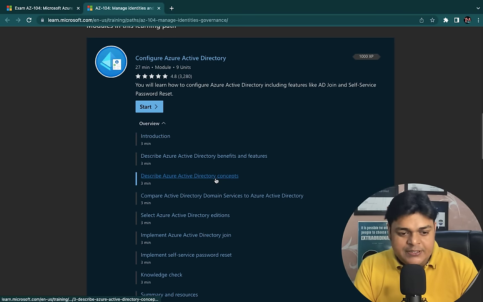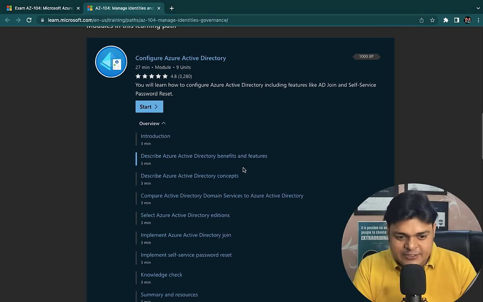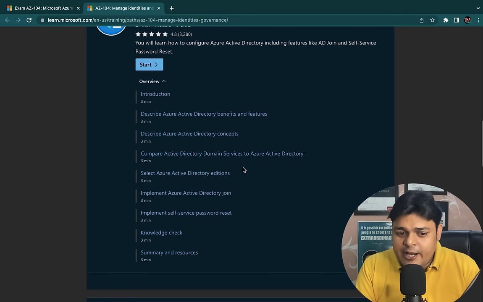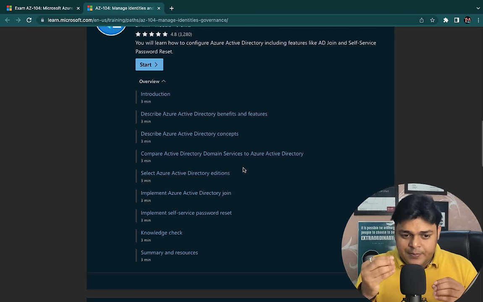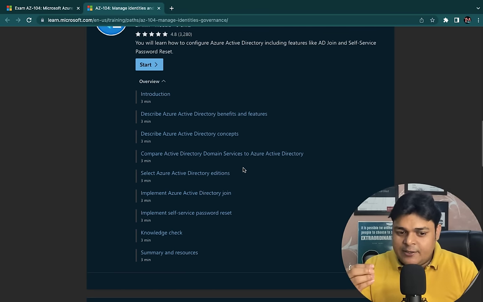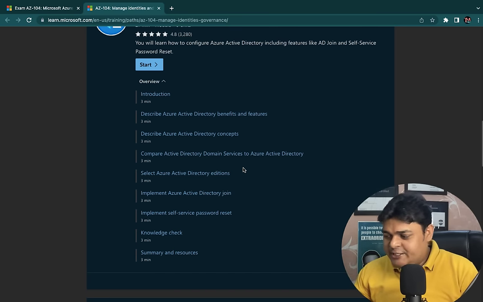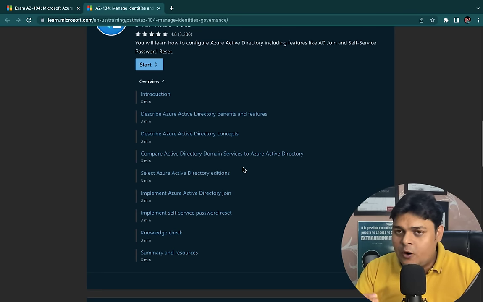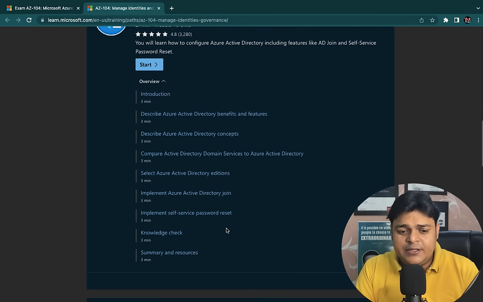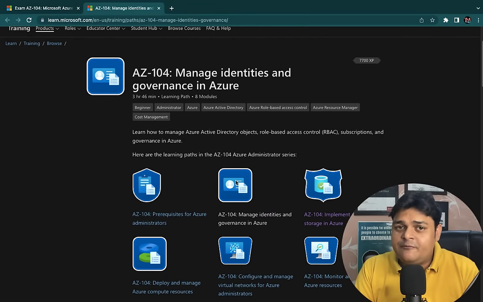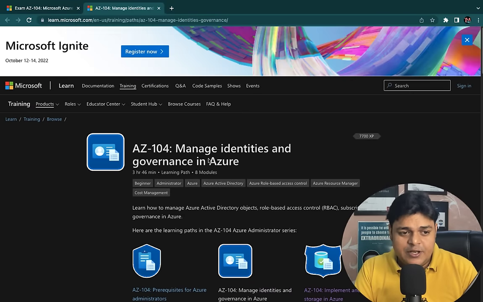So we'll start from the very basics, like Active Directory services. Active Directory contains n number of topics. We need to know about the benefits and the Active Directory concept, why it is important, Active Directory Domain Services, how to manage Azure AD Join, Azure AD Connect, and the objects, properties, tenant, right? Password hash, password reset, lots of content that we need to cover in case of Active Directory. So guys, I'll try to give you the complete information based on this particular page.